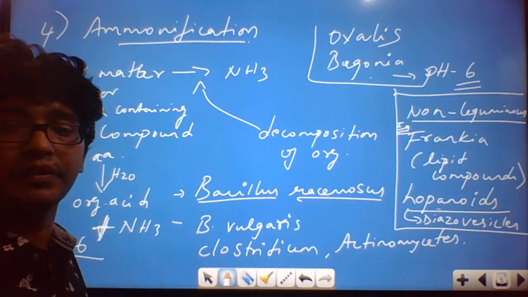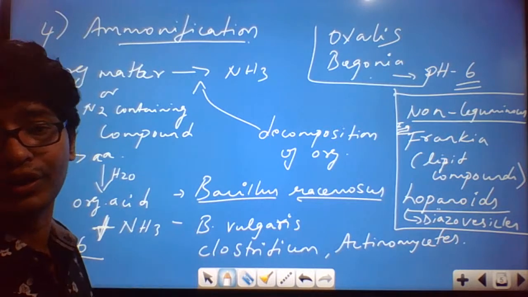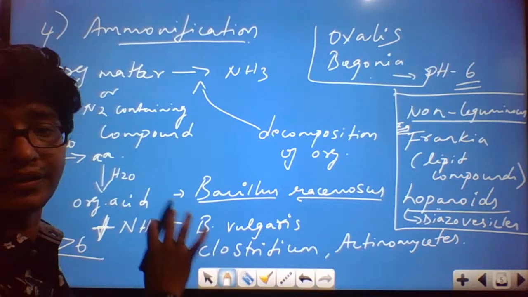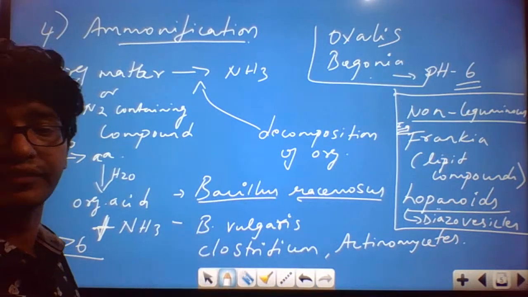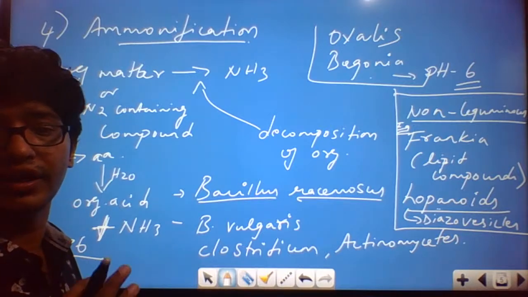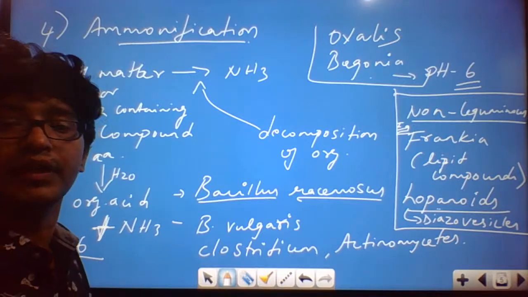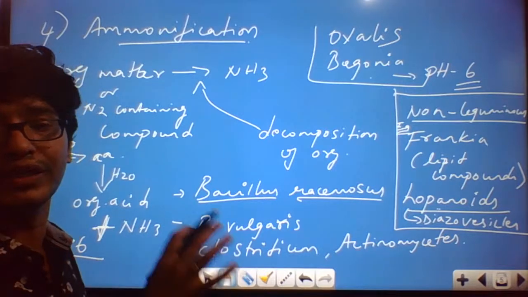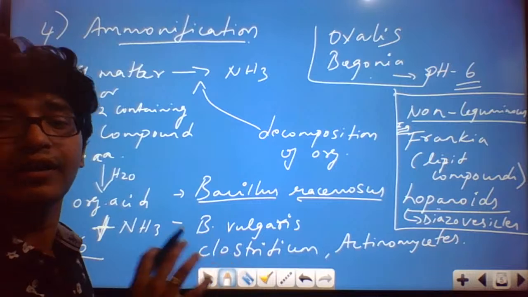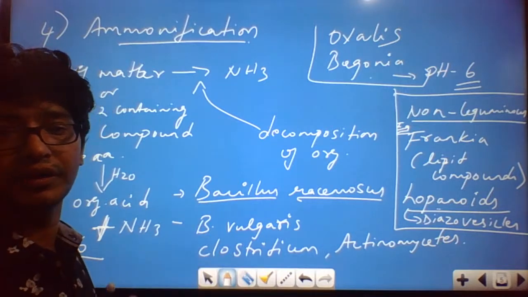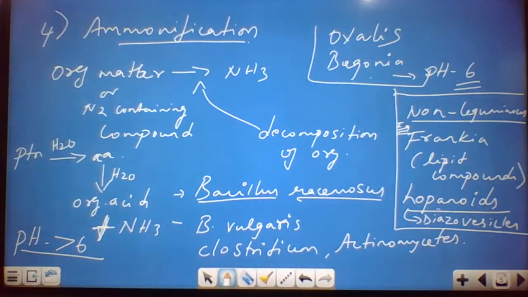So you need to remember the names of the microorganisms. The names of the microorganisms are very important in this particular subtopic, whether ammonification, nitrification, or denitrification. Any process that you take, the name of the organisms is very important, and you should also remember what are symbiotic and what are asymbiotic. This is the important area where you can get a question. Also leghemoglobin and the nitrogenase enzyme. This is one important part that you should be very careful with.